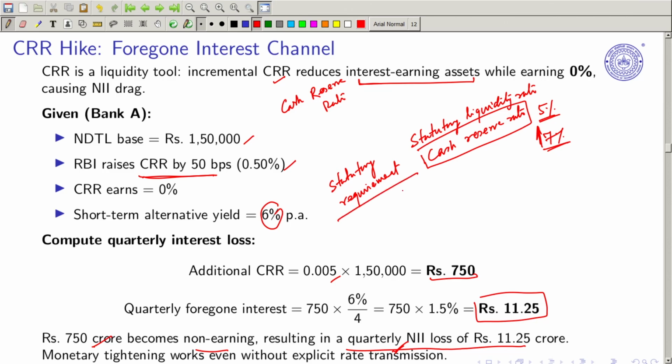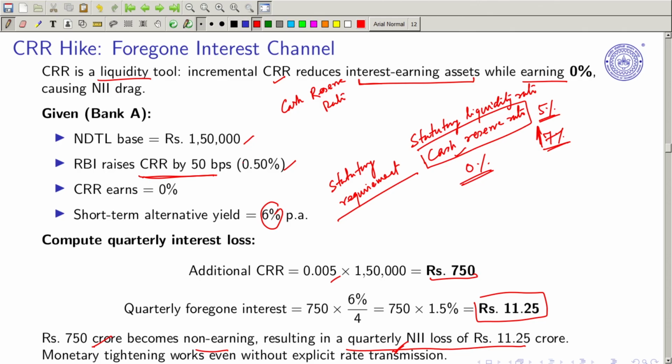If the statutory requirement is not changed, then how much is the net interest income increase or decrease of the bank? So this is what it is about. CRR is a liquidity tool, we know, right. So incremental CRR will reduce the interest bearing asset, because then you could have lent to the people, right, while earning 0% on CRR deposit, bank will not get anything. So bank gets 0%. When RBI is going to increase 5 to 7%, whatever extra income that you have to keep as a cash will not be paid anything. On a statutory liquidity they get.